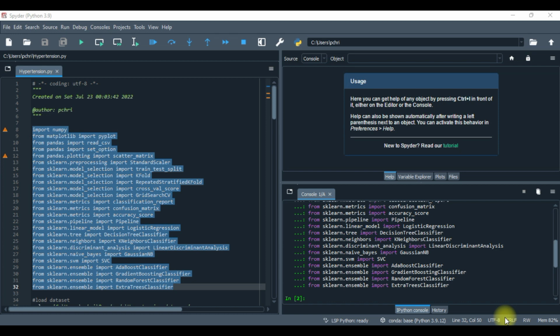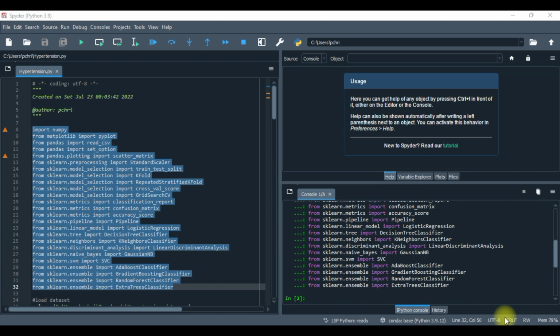We already have NumPy set up, Matplotlib, Pandas, sklearn preprocessing, and scikit-learn processes. We also imported some plotting packages, a package to read the CSV file from Excel, scatter plot matrices, train test split to manipulate the model, as well as k-fold cross-validation scores, grid search cross-validation, a classification report and confusion matrix to verify results, and accuracy score to measure validation.